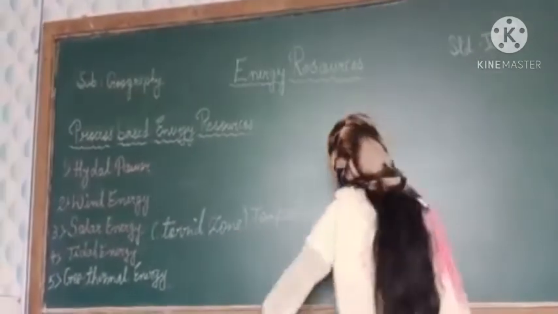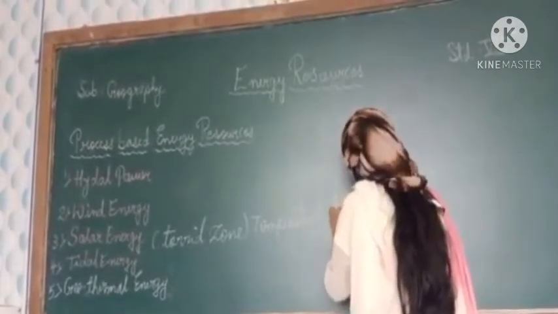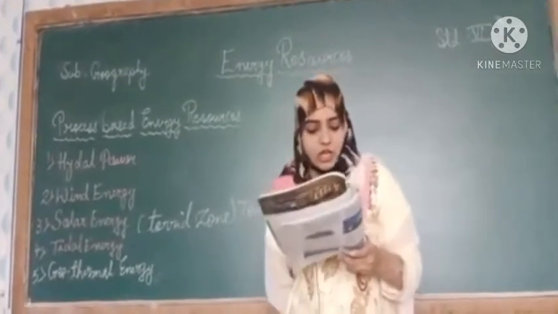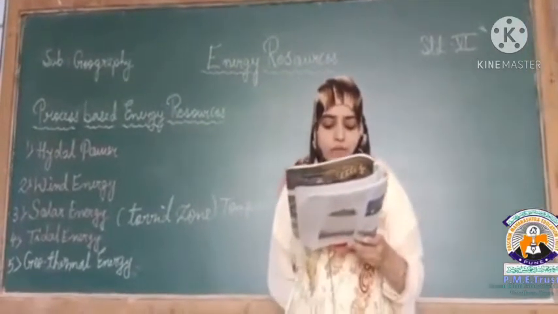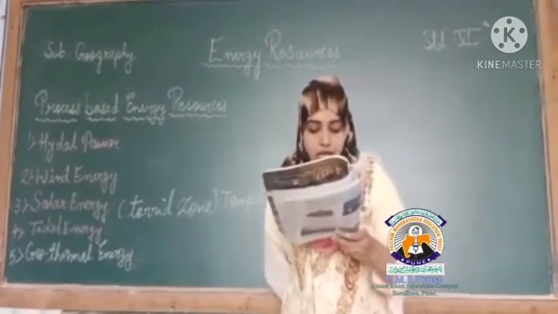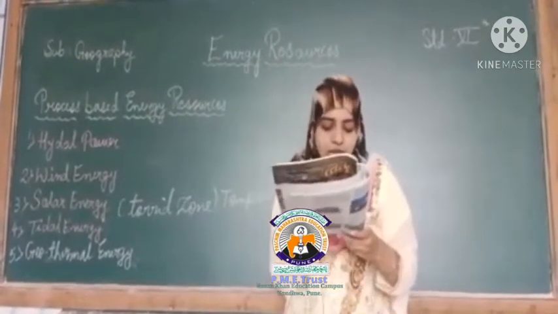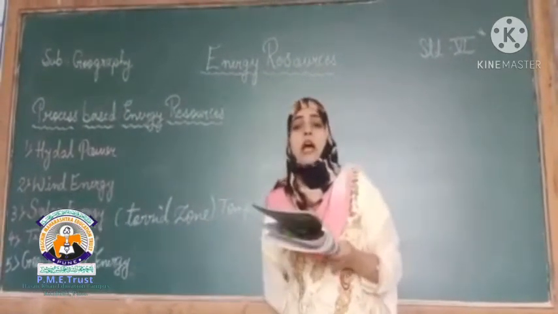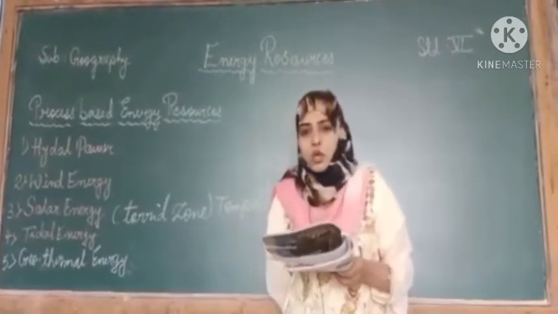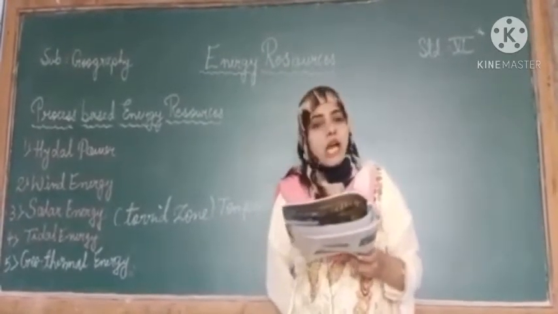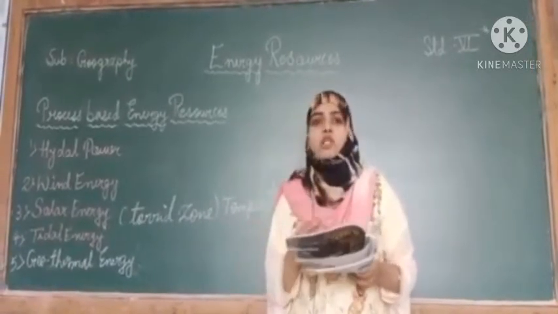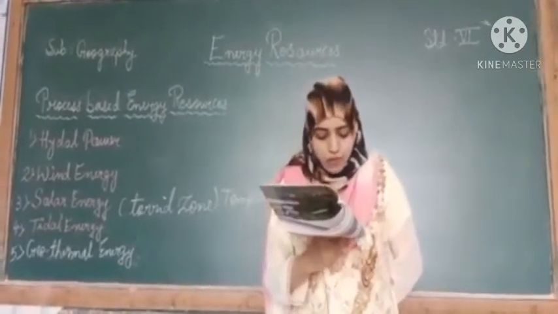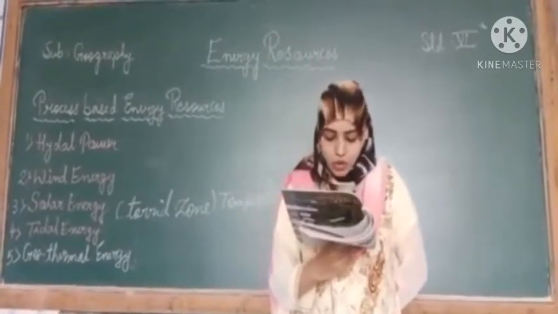In a country like India, which is in the torrid zone, there is a lot of scope for using this energy. Obviously we are living in India, so India is in the torrid zone. Here the temperature is very high, so it is very beneficial for us to use solar energy or the solar power system.